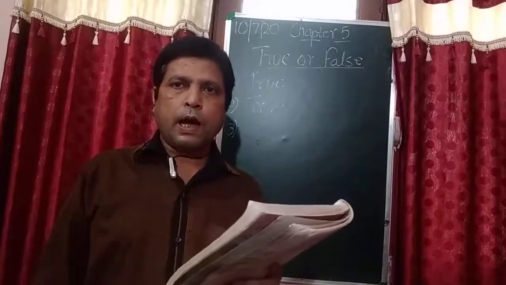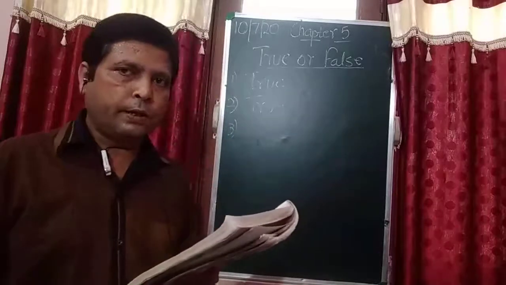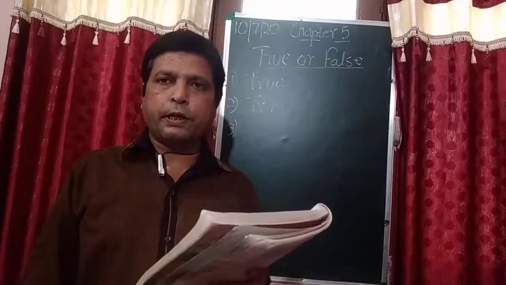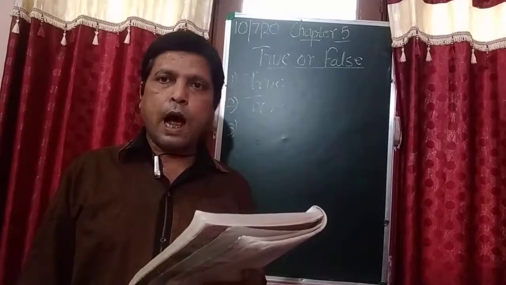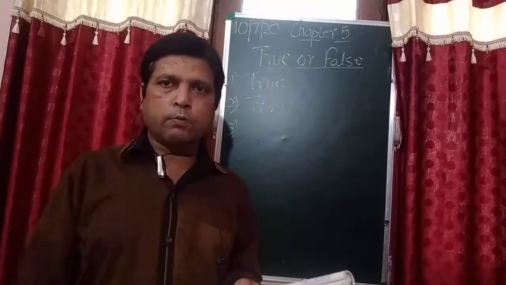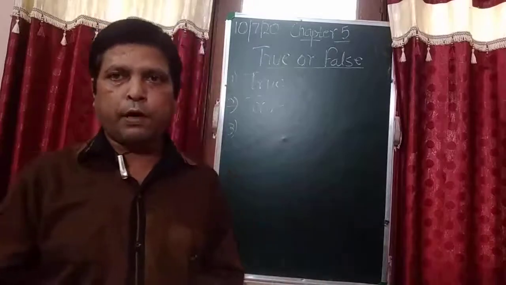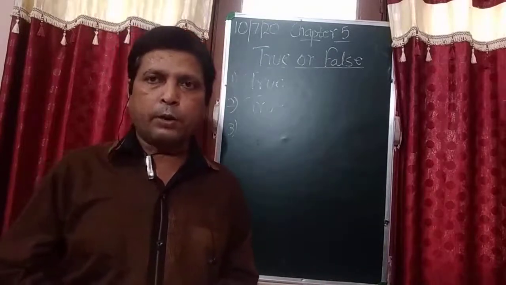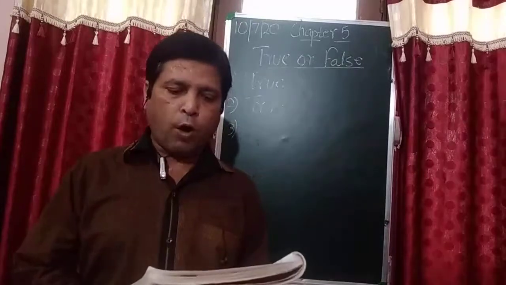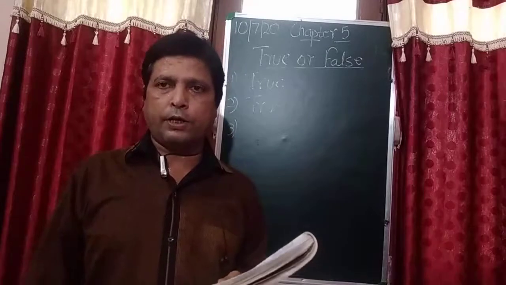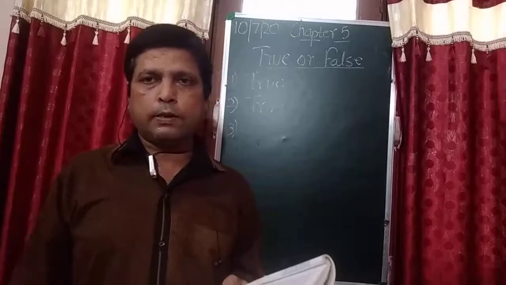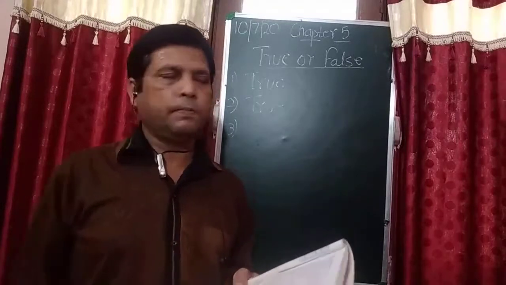So student, I have already explained in the chapter that electricity generated from water is known as hydro energy. Just now in the fill in the blanks, when I was giving you the answers, I also told you that electricity generated from water is known as hydro energy, and here it is given thermal energy. So this is false.